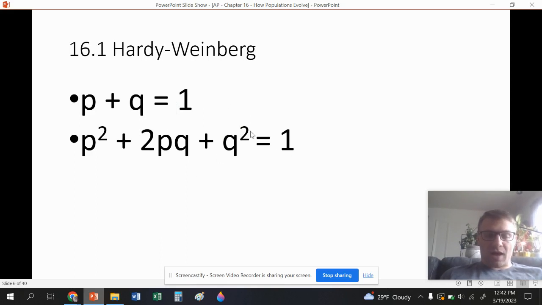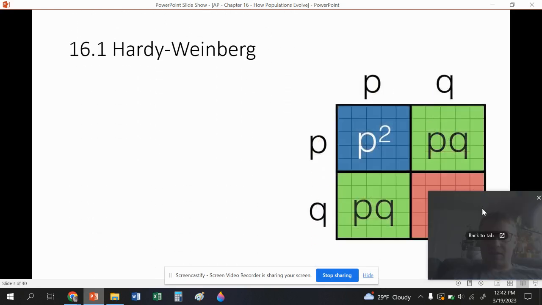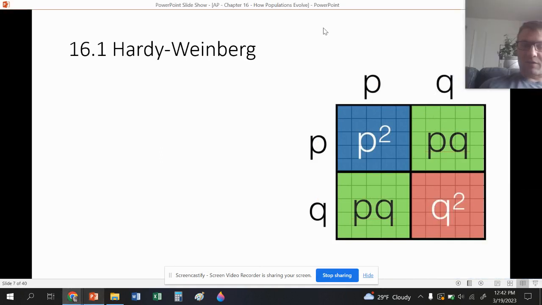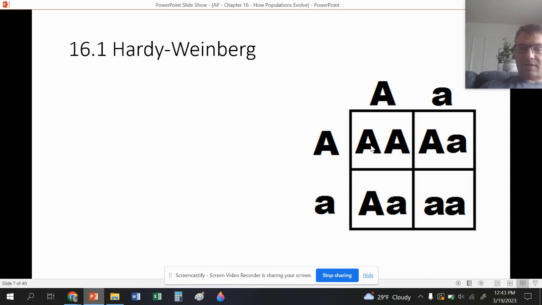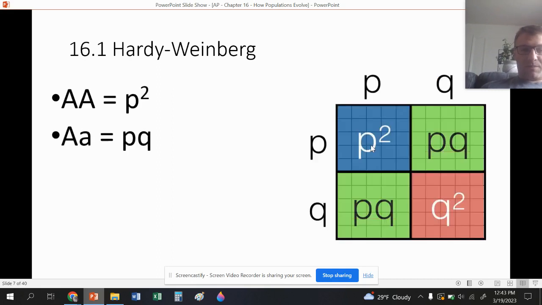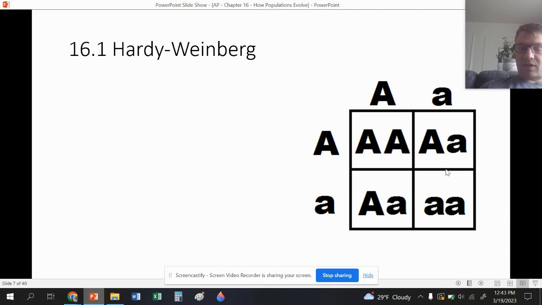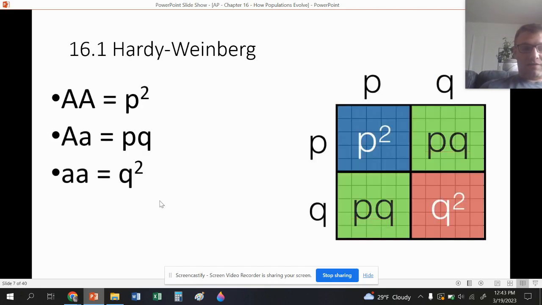We're going to use these two equations when we talk about the Hardy-Weinberg equation. But basically, we're going to use these to calculate the frequencies of the big A's and the little a's and the dominant and recessive alleles. When looking at these quadrants, you can see P squared is going to resemble the homozygous dominant genotype. The PQs are the heterozygous, and there's going to be two of them, so that's why we use 2PQ. And the Q squared is going to be the homozygous recessive here. So when we're looking at these variables, P squared, PQ, and Q squared, we're looking at the homozygous and heterozygous genotypes.